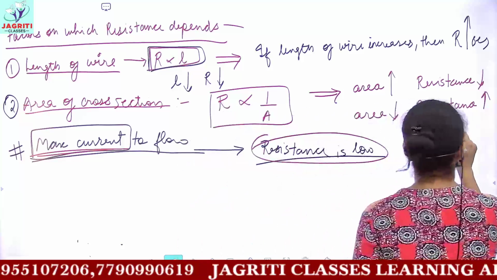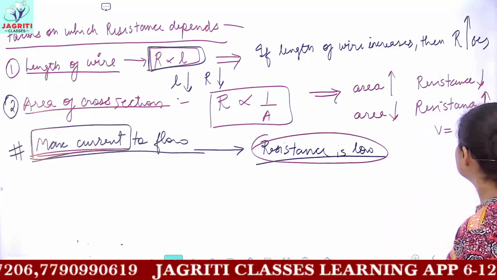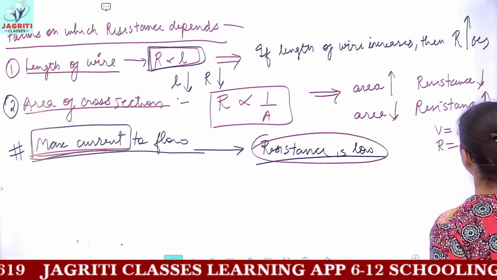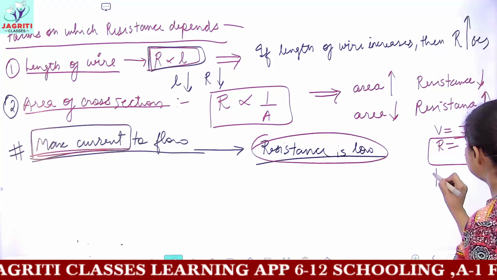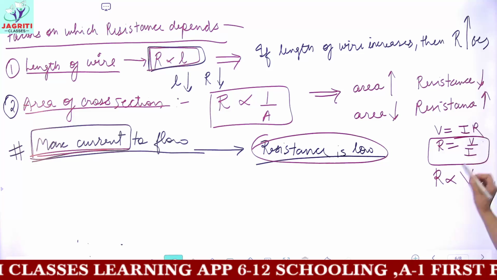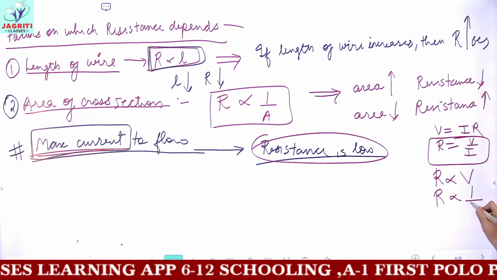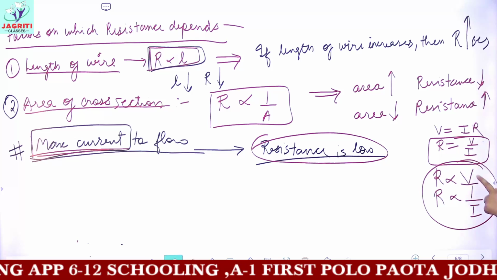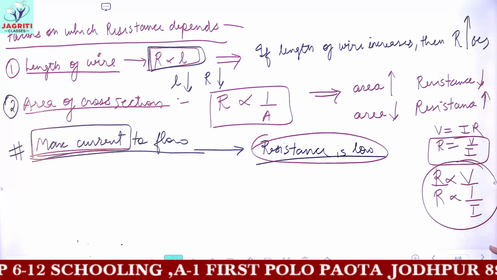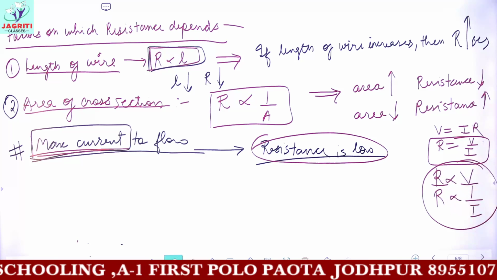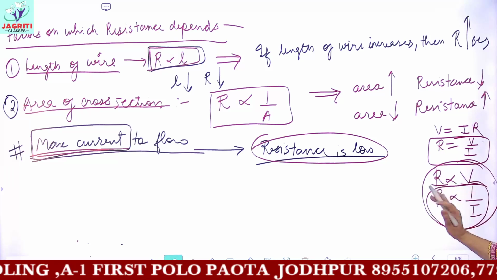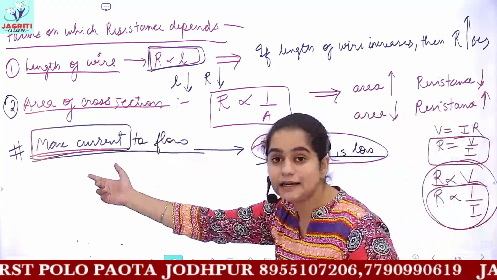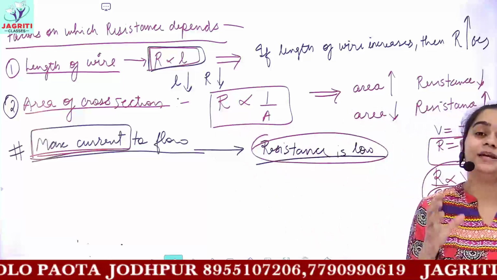And this you can even see from the formula. In Ohm's law, V was equal to IR, and then R we derived to be V upon I. So from this formula it is clear that R is directly proportional to V, whereas R is inversely proportional to I. That means when you increase the value of potential, the value of resistance would increase, because these are directly proportional. But current and resistance are inversely proportional. So if you require maximum current, then the value of resistance should be minimum. Okay?